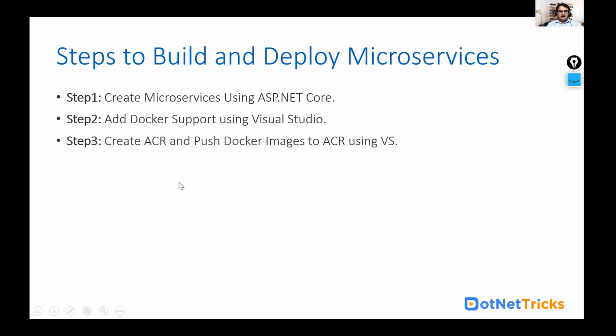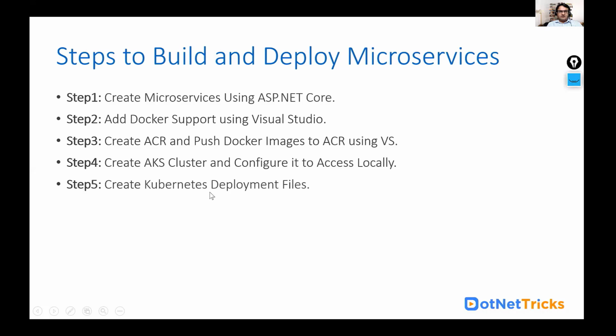The third step is here: create an ACR so that we can push a Docker image to the ACR using Visual Studio. But make sure before pushing the image to the ACR, you have added the deployment file as well. The next step is you have created the AKS cluster and configured it to access locally. The next step is here: create the Kubernetes deployment file. And these files actually need to be created before pushing the image to the ACR.